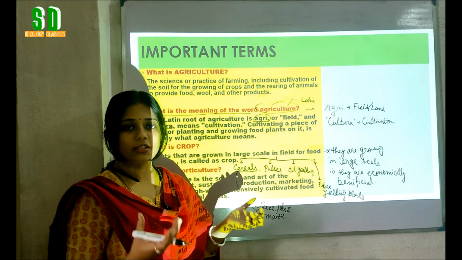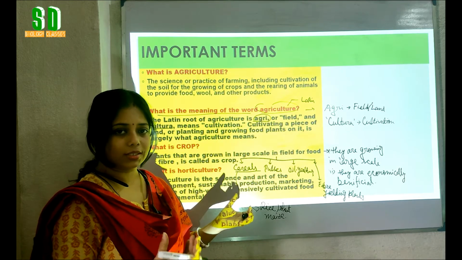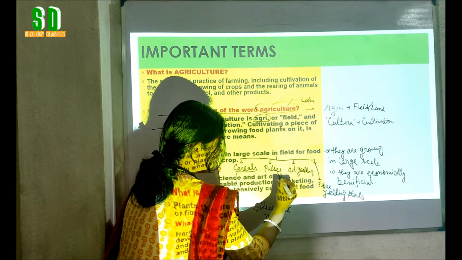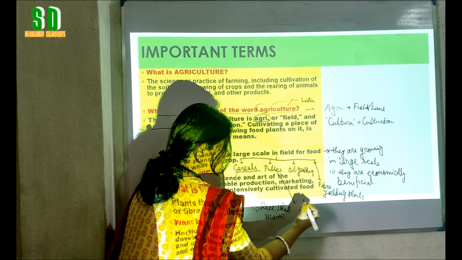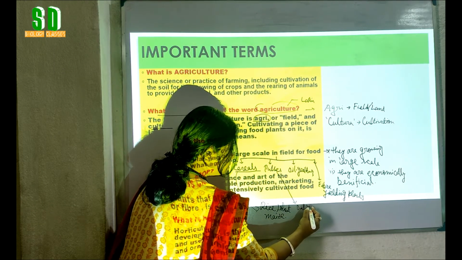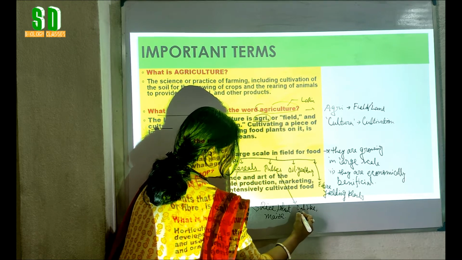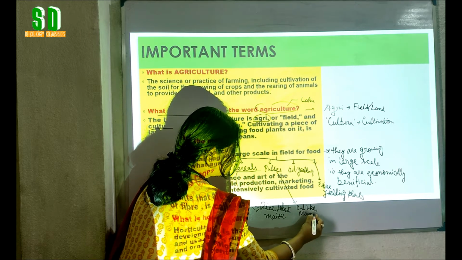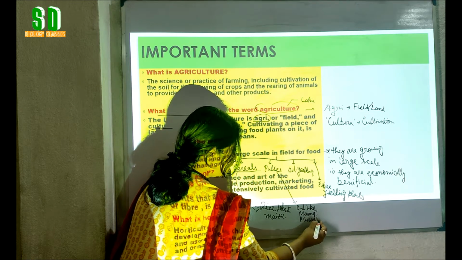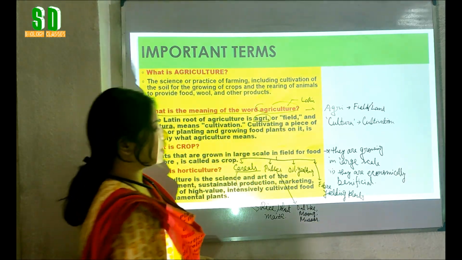From where we are getting the grains or rice grain or cereal grains, they are called the cereal plants. Pulses, the examples of pulses are all the dal like plants like moong, musur. These are the examples of pulses.